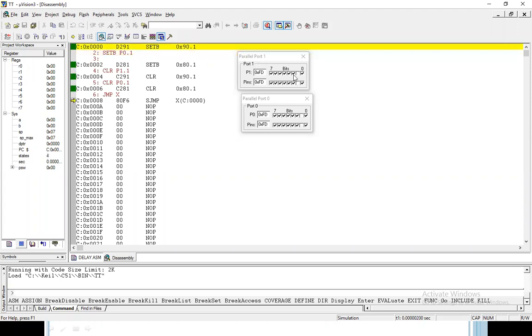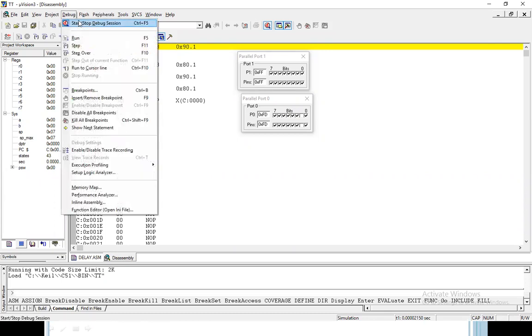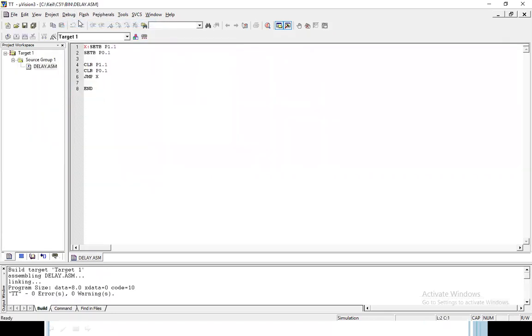See, this also 0, this also 0. Then set first port 1, then set port 0. Okay, so this is port 0.1 and clear this. So this is the program related to your ports. I just want to show the peripherals.